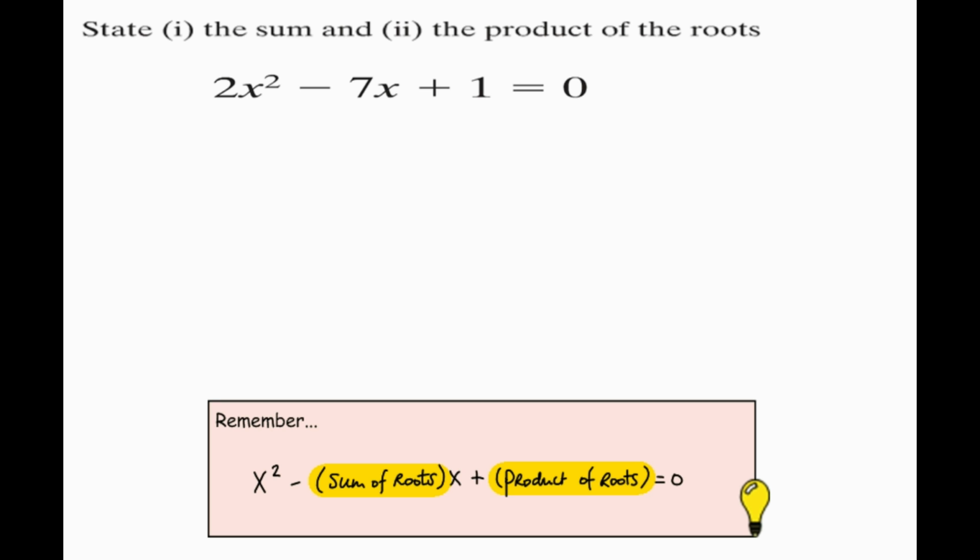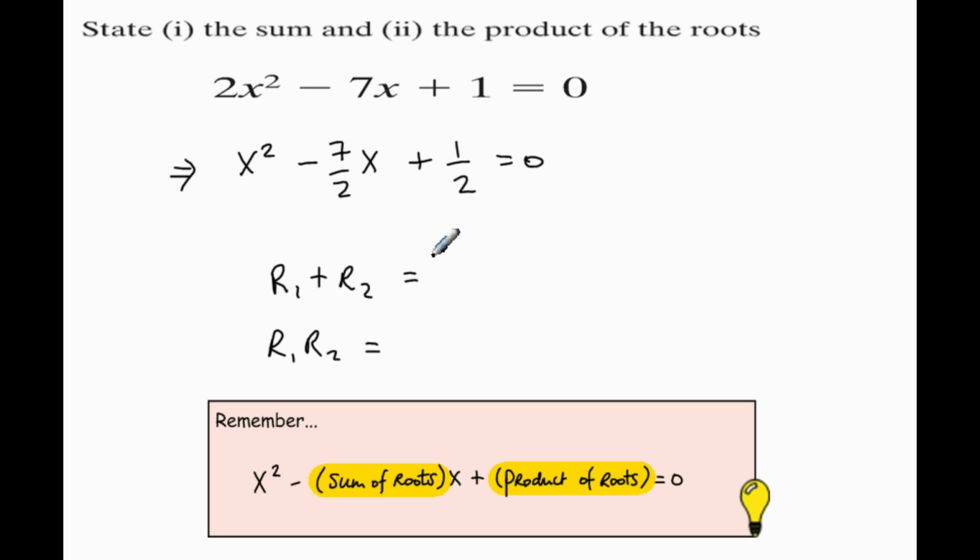In this example, we don't like 2x squared, so we change this to x squared by dividing everything by 2. And now we see the sum of the roots is 7 over 2 and the product is a half.